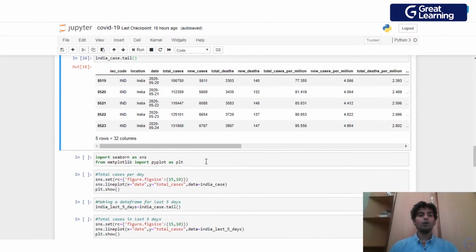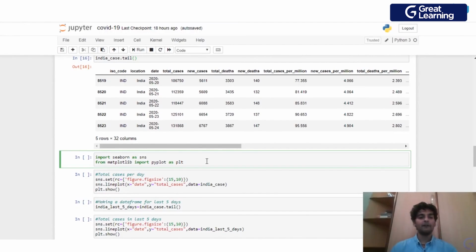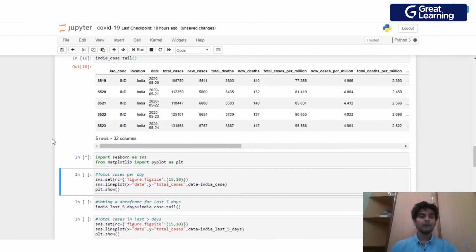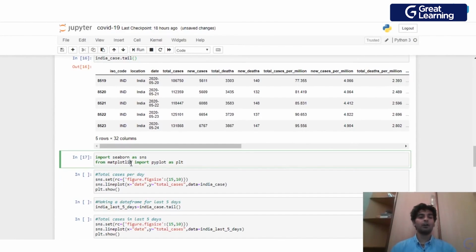Now what we'll do is we will make a very beautiful plot by using the Seaborn and the Matplotlib libraries. So I'll go ahead and import the Seaborn library and the Matplotlib library over here. So first I'll type in import seaborn as sns. To use Seaborn, you'd have to keep in mind that you'd also have to import Matplotlib, because Seaborn is a visualization library which is based on top of Matplotlib.